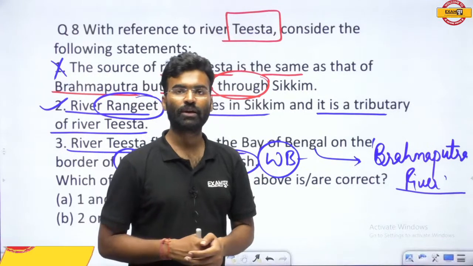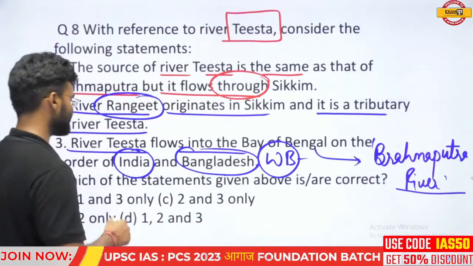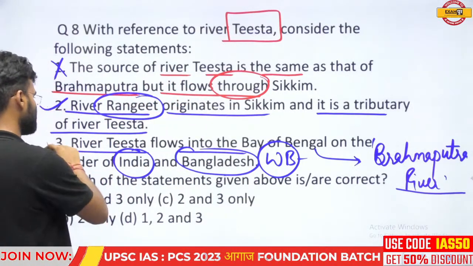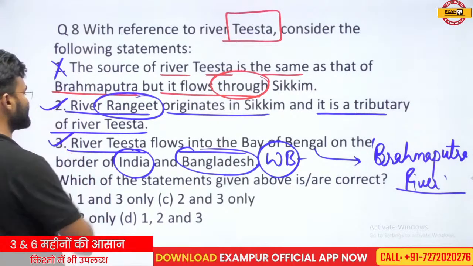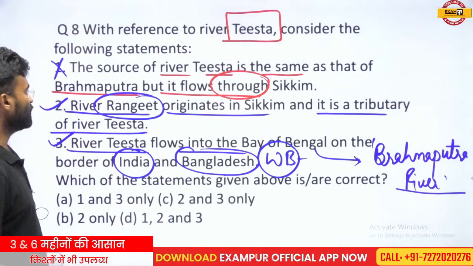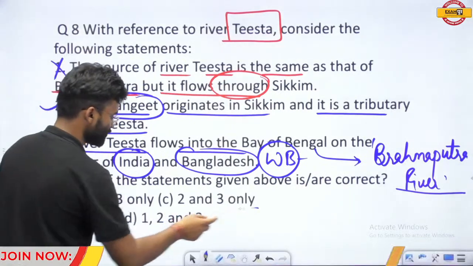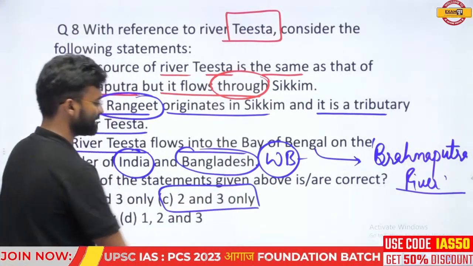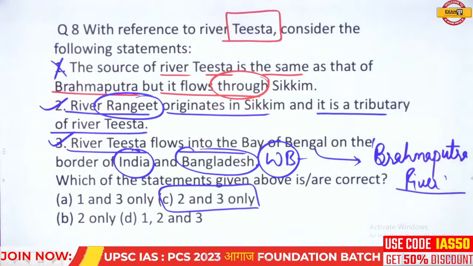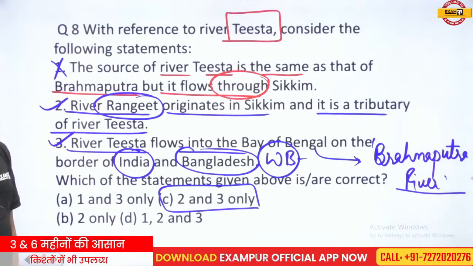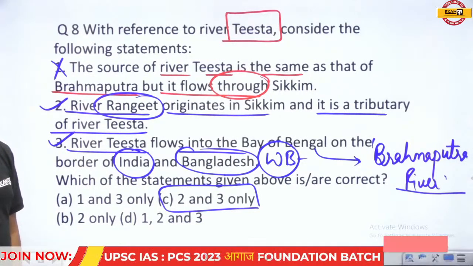You can use your common sense. So this statement is correct. 3 is correct, so correct statements are 2 and 3. 1 is not correct. On the basis of this, your answer is C. 2 and 3 is the correct answer of this question.